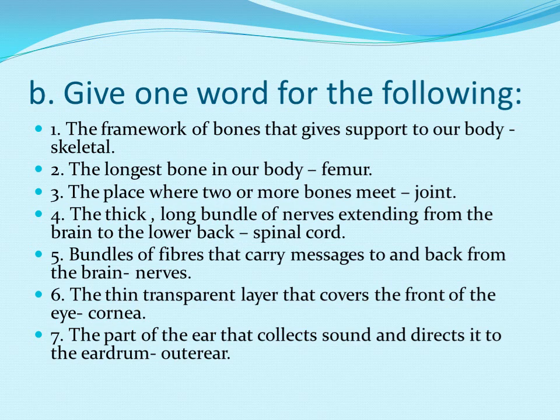Fifth one, bundles of fibers that carry messages to and from the brain are nerves. The thin transparent layer that covers the front of the eye is the cornea. The part of the ear that collects sound and directs it to the eardrum is the outer ear.